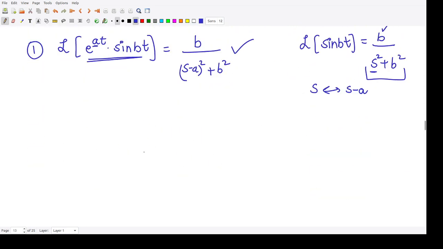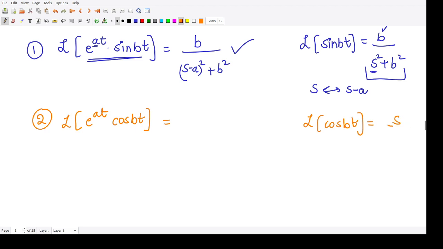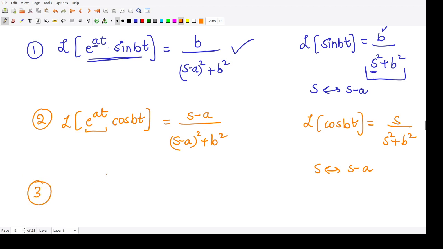Again, if I now calculate the Laplace transform of e to the power at cos bt, because we know the Laplace transform of cos bt is nothing but s divided by s square plus b square, and now we have multiplied this with e to the power at, s is replaced by s minus a. So this becomes s minus a divided by s minus a whole square plus b square. This is another thing that we got from here.